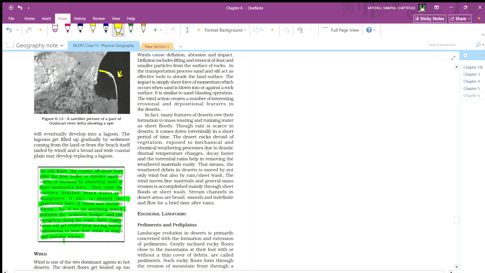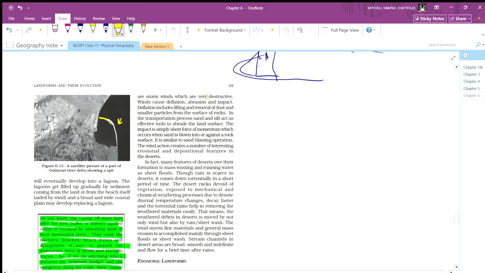Of course, there are storm winds, which are also destructive winds causing deflation, abrasion, and impact. Deflation is due to uplifting and removal of dust and smaller particles from the surface of rock. In the transportation process, sand and slate act as an effective tool to abrade the land surface. The impact is simply the sheer force of momentum which occurs when sand is blown into or against a rock surface. It is similar to a sandblasting operation.